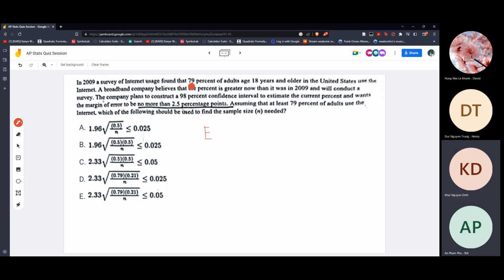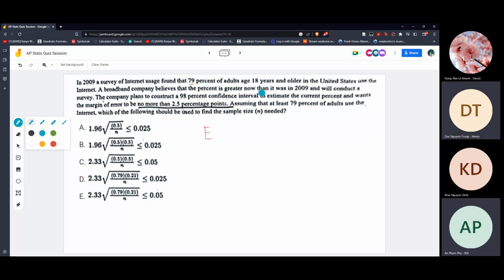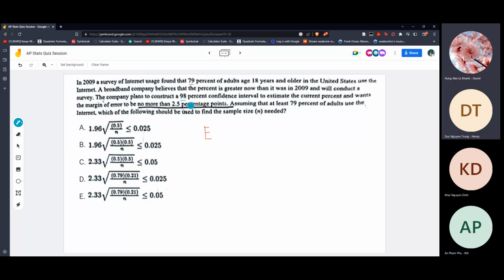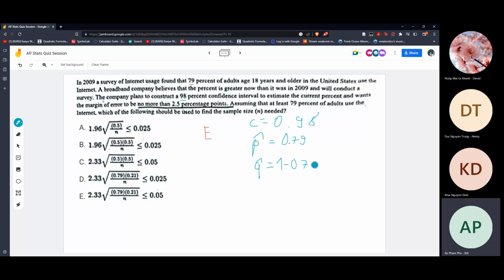This is the p hat. 79% is the p hat, because a survey should be just a sample. The 18 years old we don't count. The confidence level is 98%, it's given. The p hat is 0.79. Q hat is 1 minus 0.79, which is 0.21.